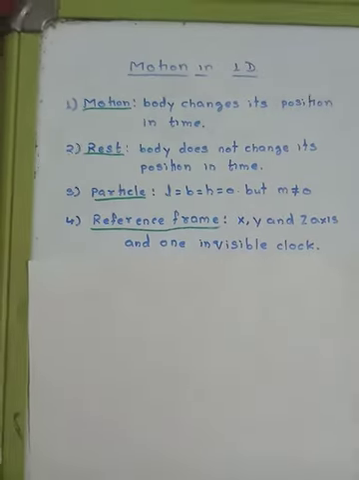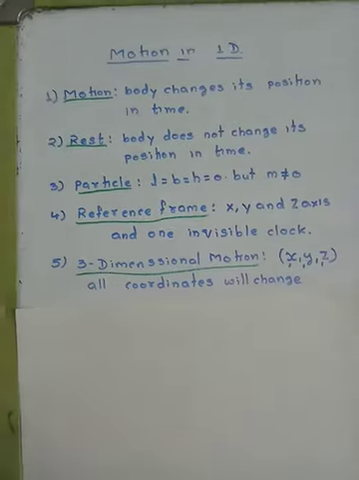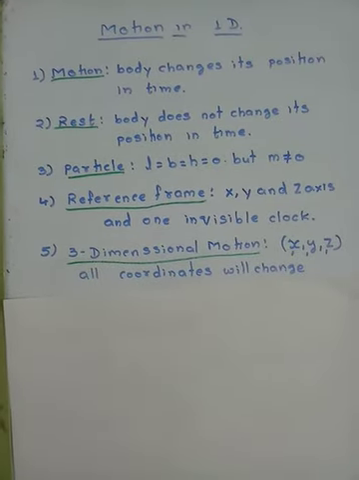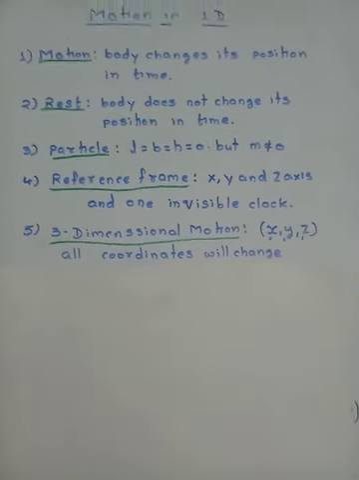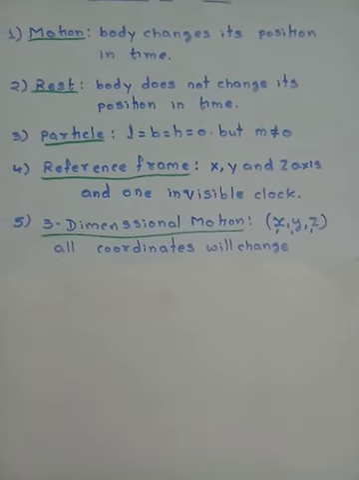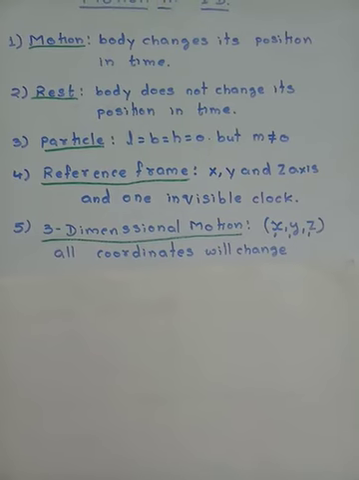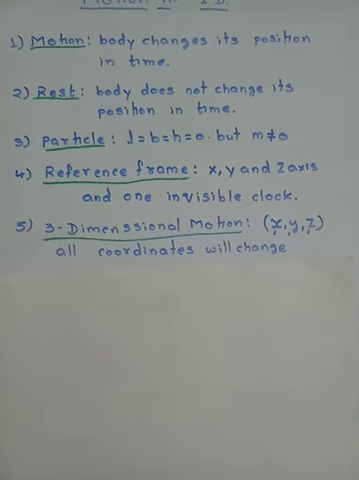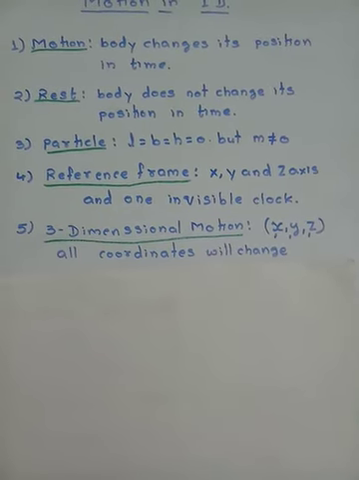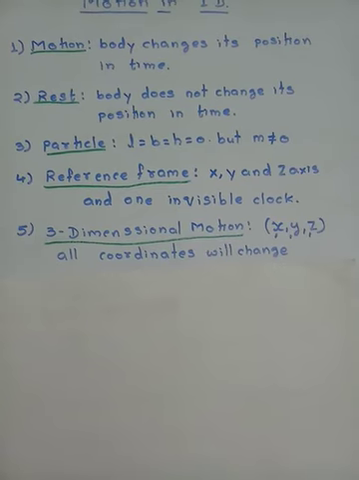What is next? We start with 3D motion, very easy to understand. If you draw a graph, you draw two coordinates, x coordinate and y coordinate. Now you are living in this world, which is a three-dimensional world.